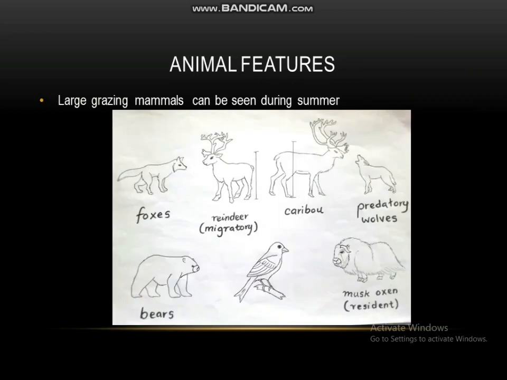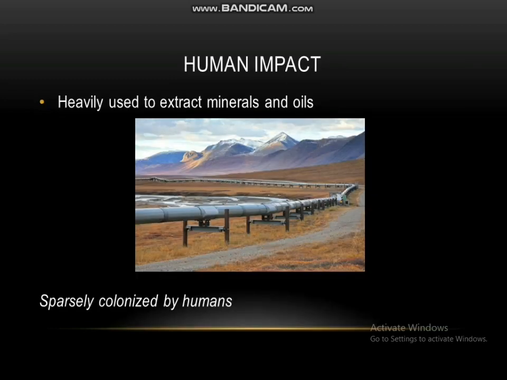Large grazing mammals like caribou, reindeer, musk oxen, and predatory wolves, foxes, bears, and birds can be seen during the summer in this biome. This biome is partially colonized by humans, but heavily used to extract minerals and oil. And that's it for the tundra.